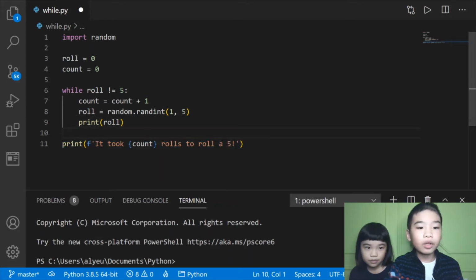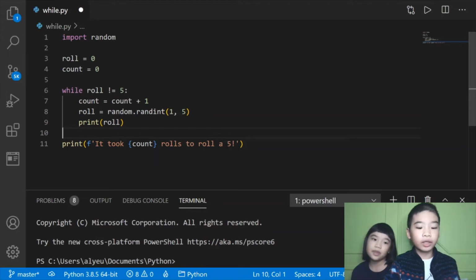Then print a string, so you can put the variable count in there. It took count rolls to roll a 5. So that's how many times you rolled to roll a 5. If it printed a number that's not 5, then it'll repeat the while loop until it prints a 5.